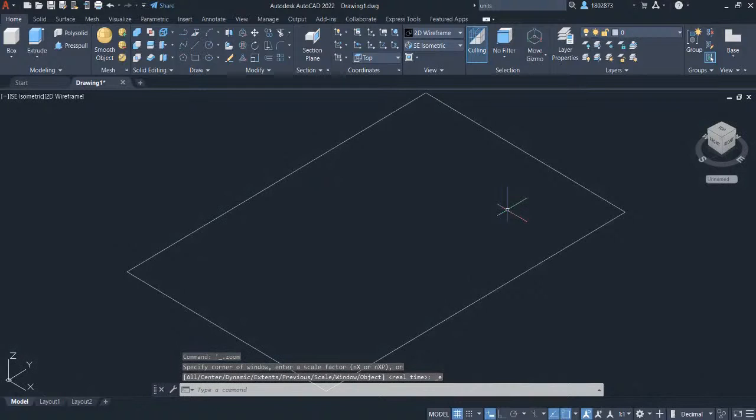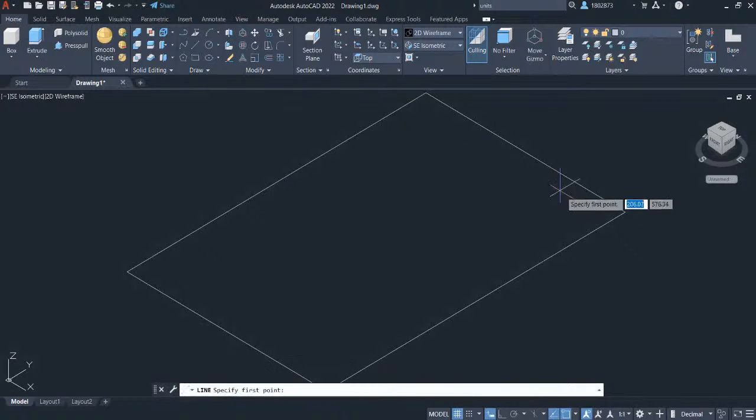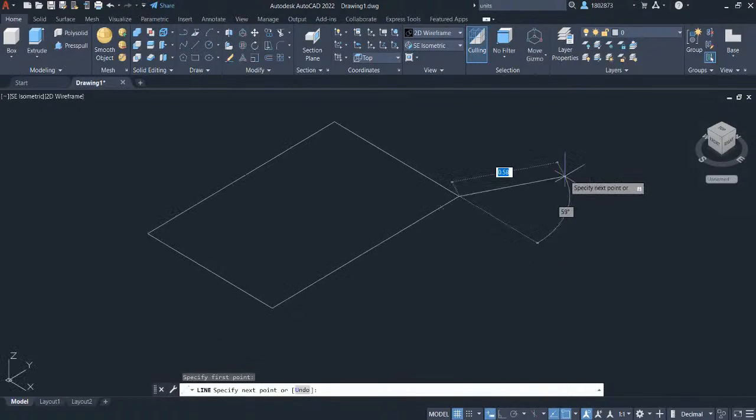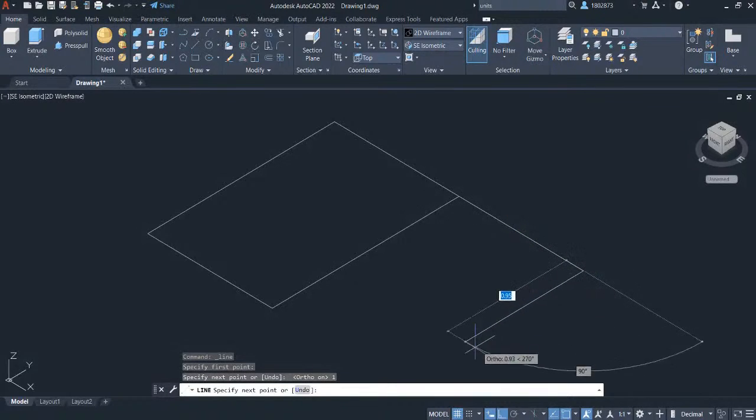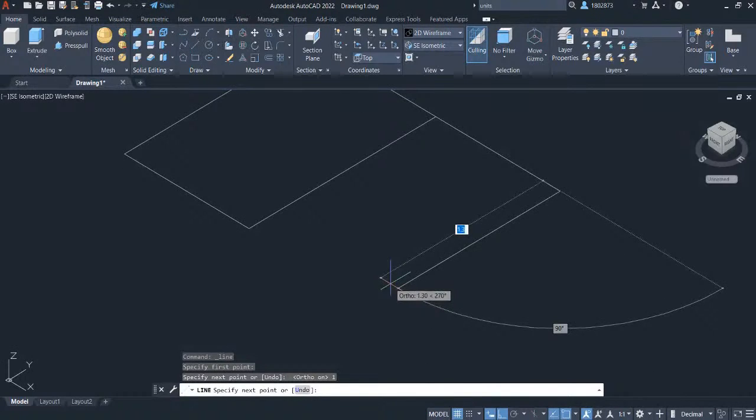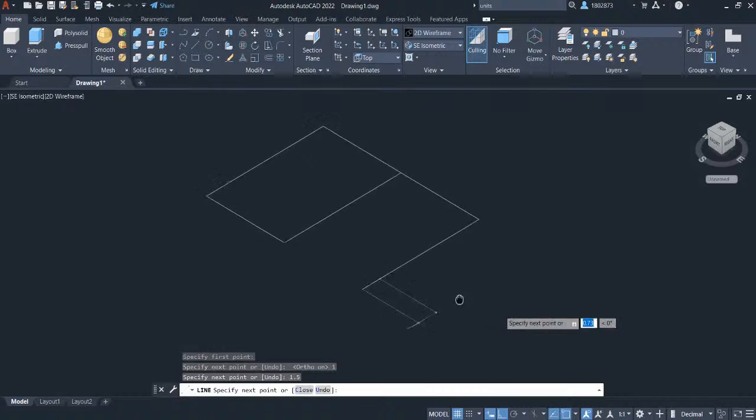Select line under the draw panel and left click on this endpoint. As you can see, we can move the line in different coordinates. To perfectly align this in vertical and horizontal line, press F8 to enable the ortho mode. Hover your crosshair here to create a horizontal line and key in 1 and press enter. Hover again your crosshair here and key in 1.5. Press enter.